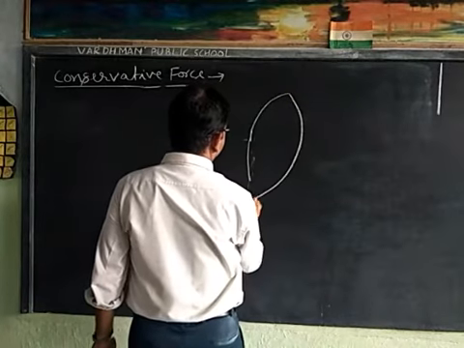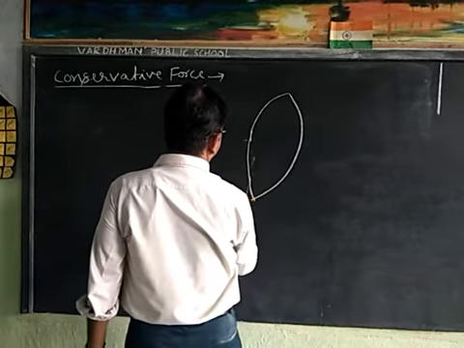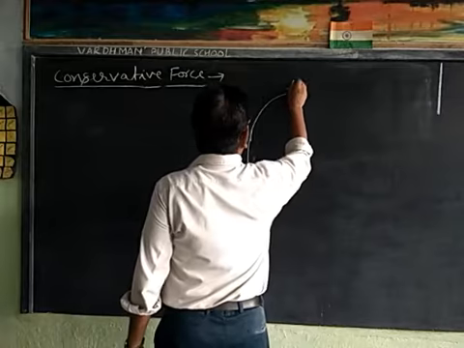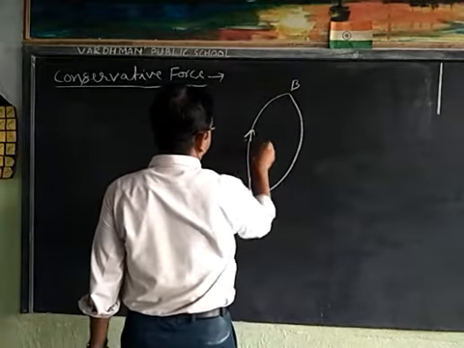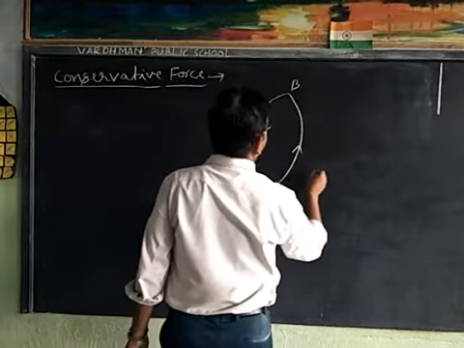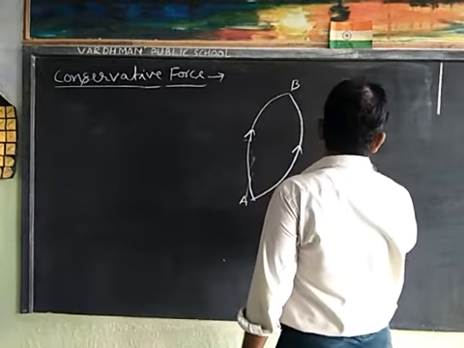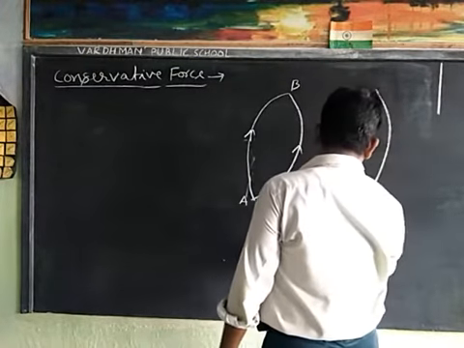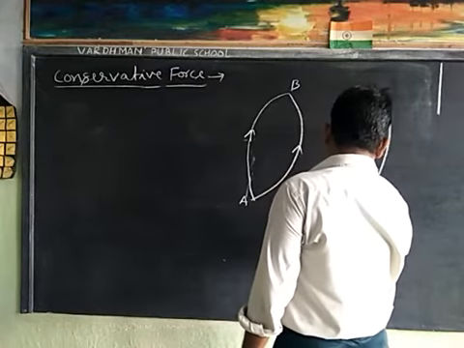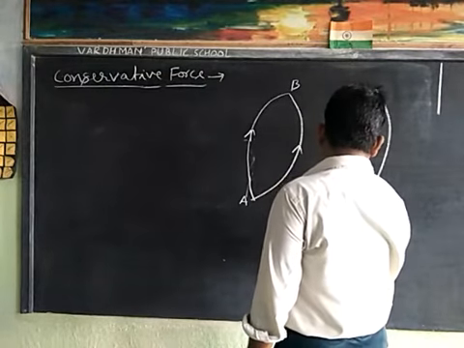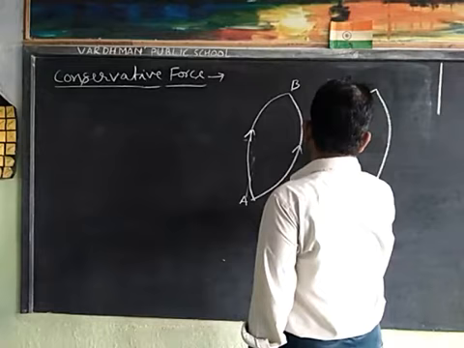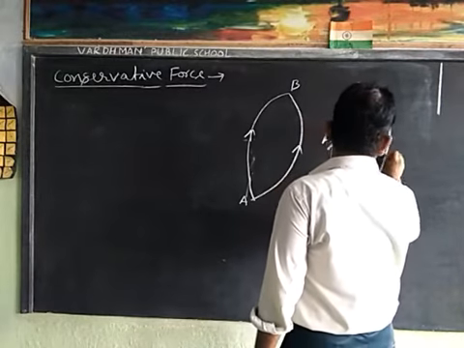Suppose a particle moves from A to B. Now, in this case, particle is moved from path A and returns along the path.